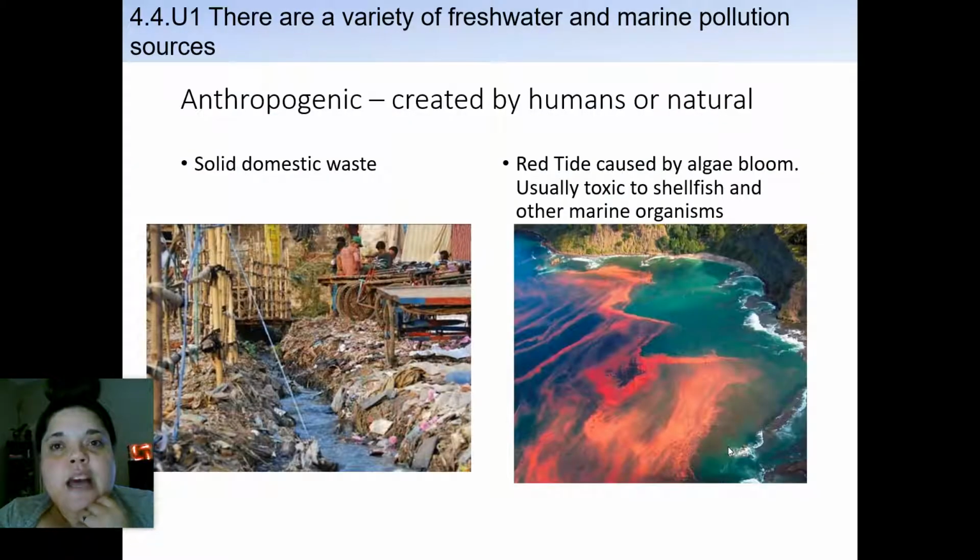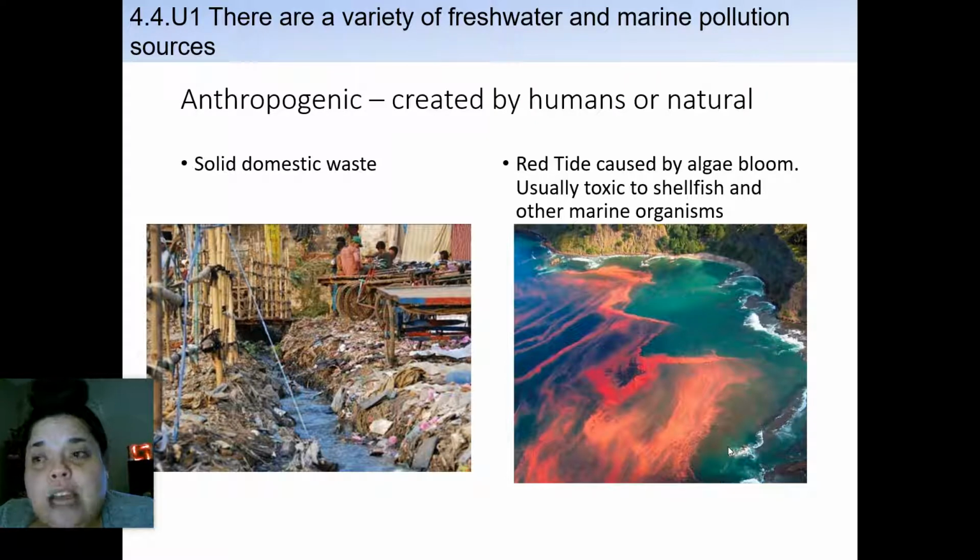Okay. So anthropogenic, which is created by humans, or natural. So when we look at these river systems, these aren't made up. These pictures that you're seeing are literally what is happening. So this is a picture, I think, from Bangladesh. The one on the left was showing solid domestic waste. People use that water still for drinking and bathing, and they do all the same.